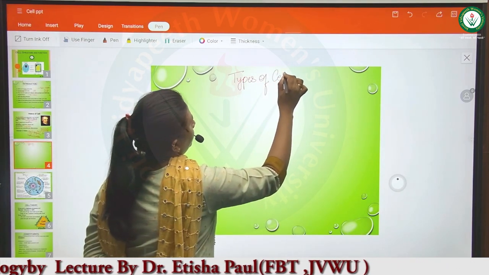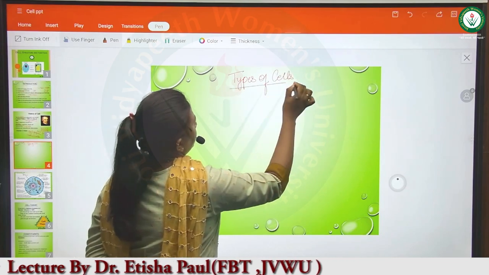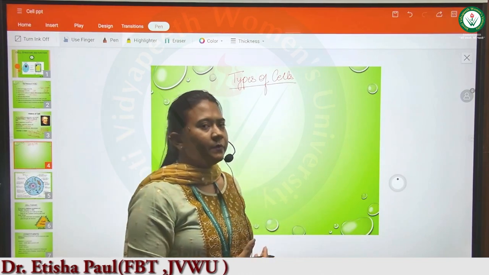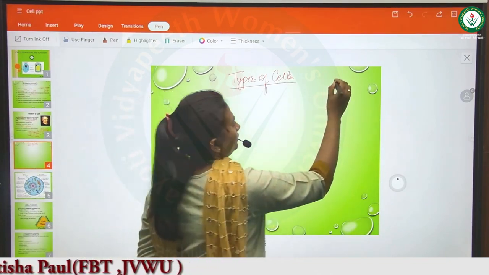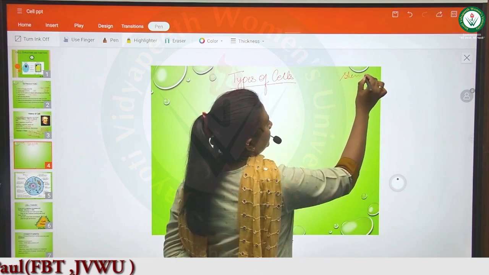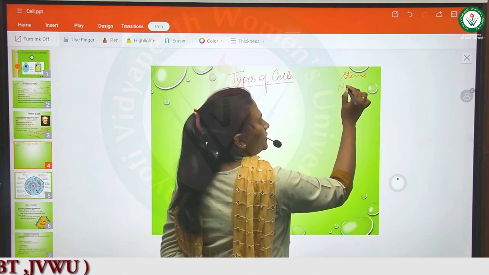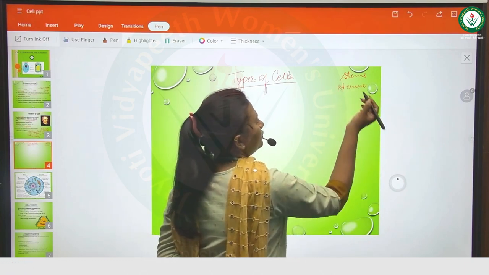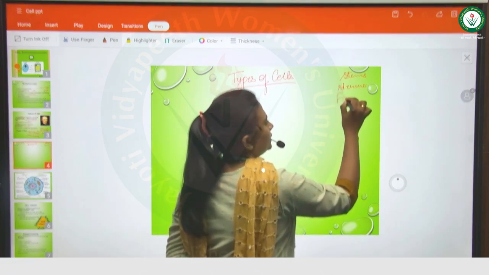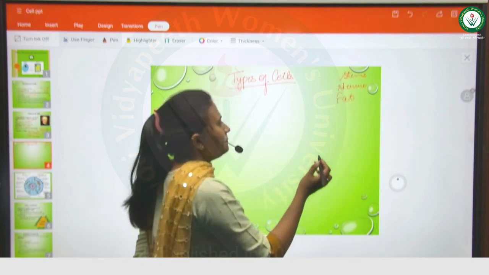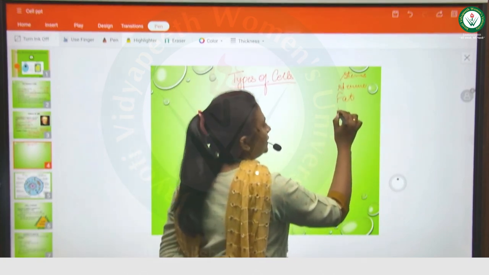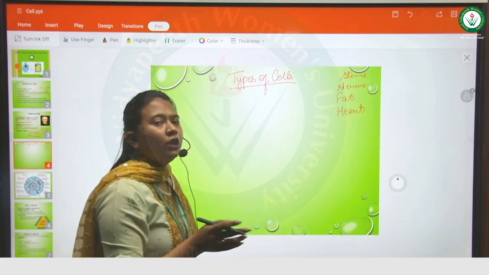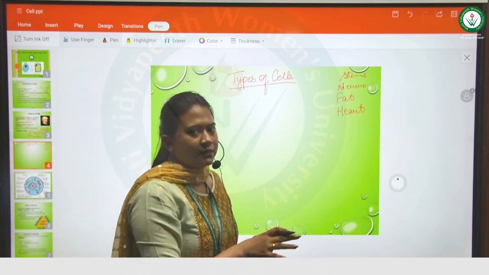If we talk about the types of cells, depending upon the tissue or the origin, we have stem cells, nerve cells, and fat cells which are present in the adipose tissue. Then we have heart cells, which are known as cardiac cells. So depending on the location, these cells are classified.